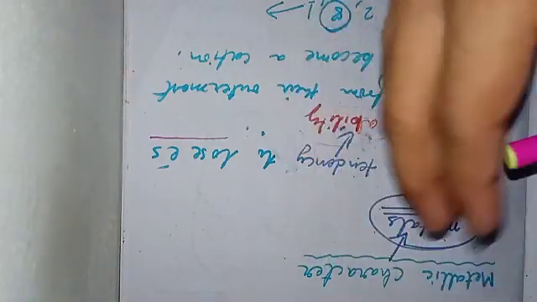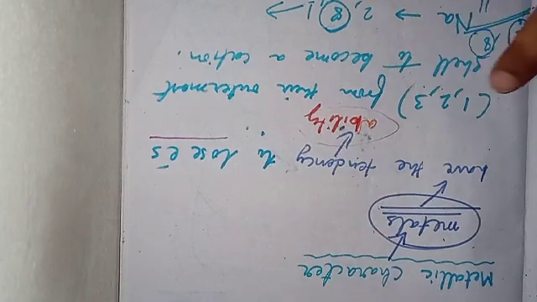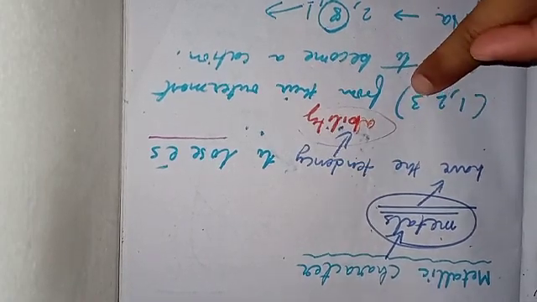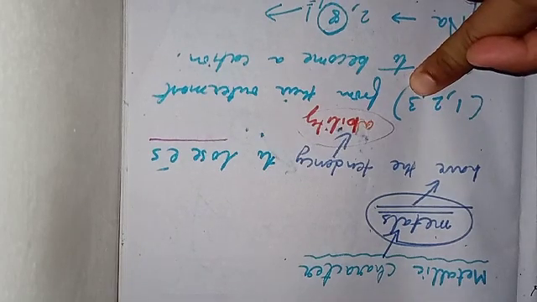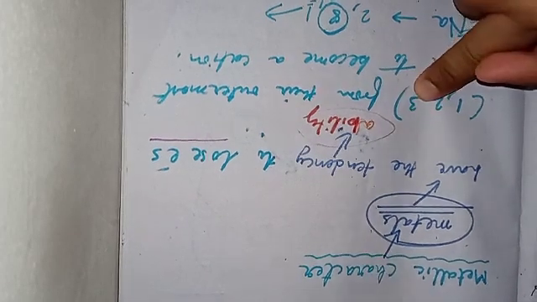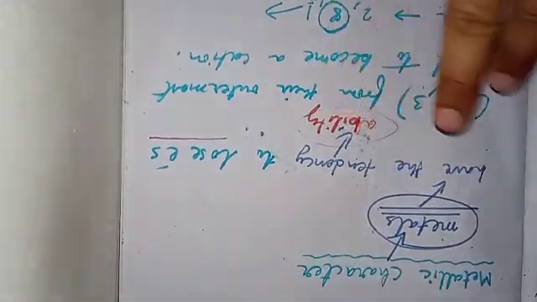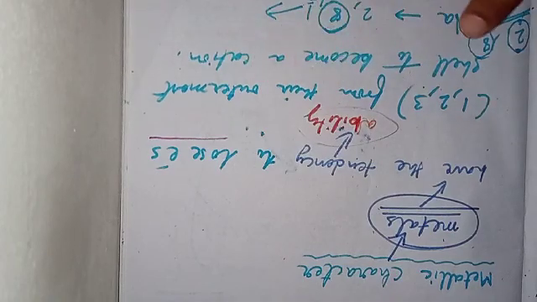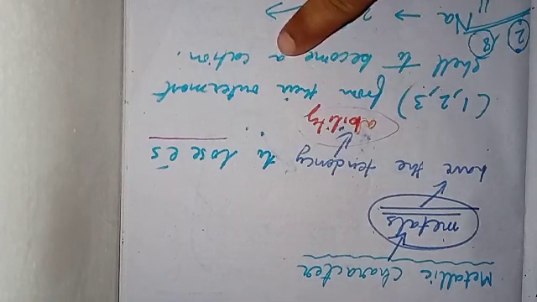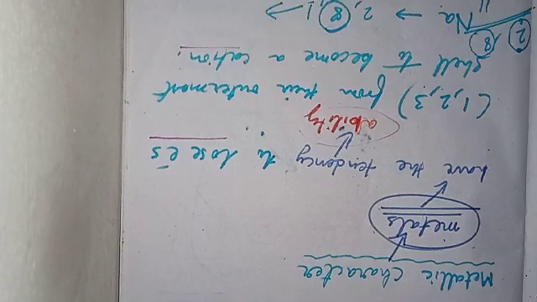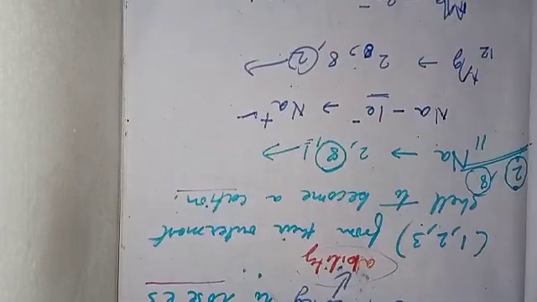There is a limitation for losing electrons, and that's 3. So atoms can lose 1, 2 and at most 3 electrons. At least 1 and at most 3 electrons. This is the range of losing electrons from their outermost shell to become a cation. After losing electrons, atoms become positively charged, and positively charged ions are called cations.